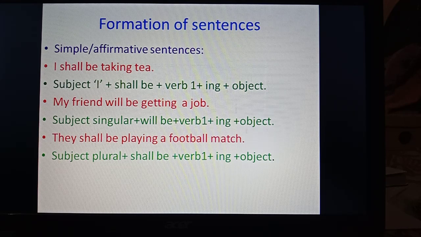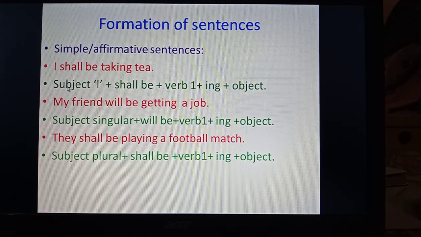So, I shall be taking tea. My friend will be getting a job. They shall be playing a football match. So what you have observed: shall be with verb's first form plus ing, and will be with verb's first form plus ing. So these two things, shall be with verb's first form and ing, will be with first form and ing, are to be used in this sentence.